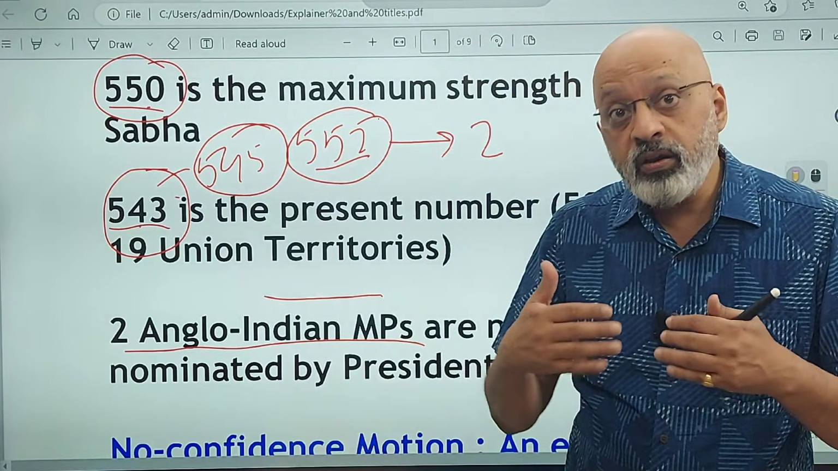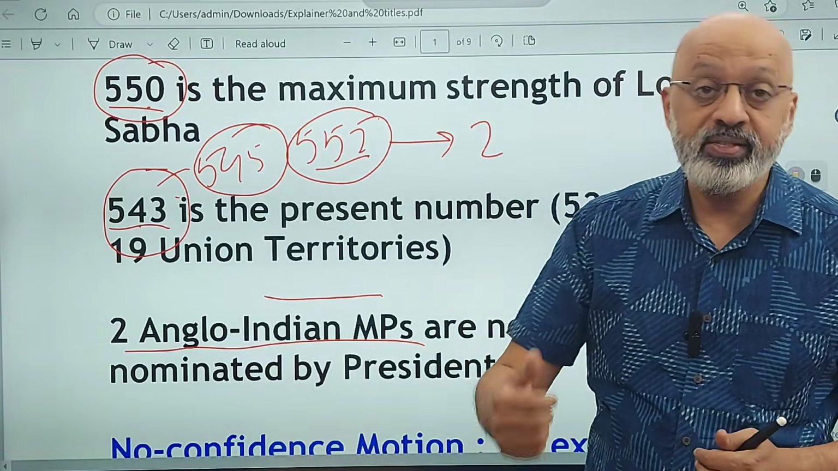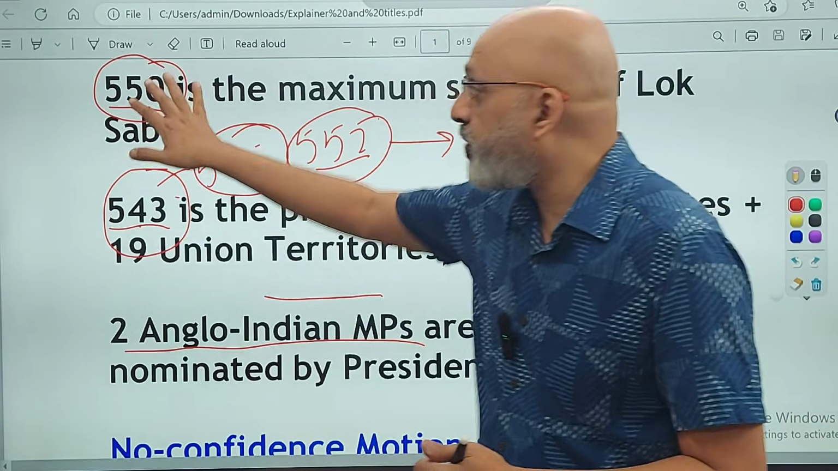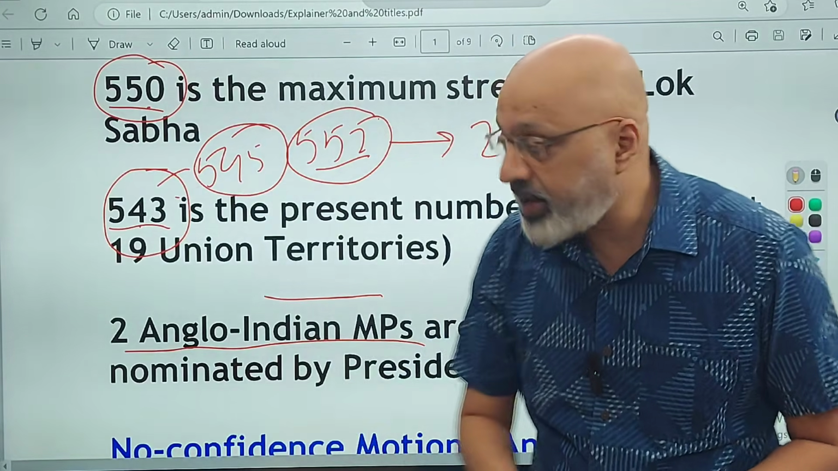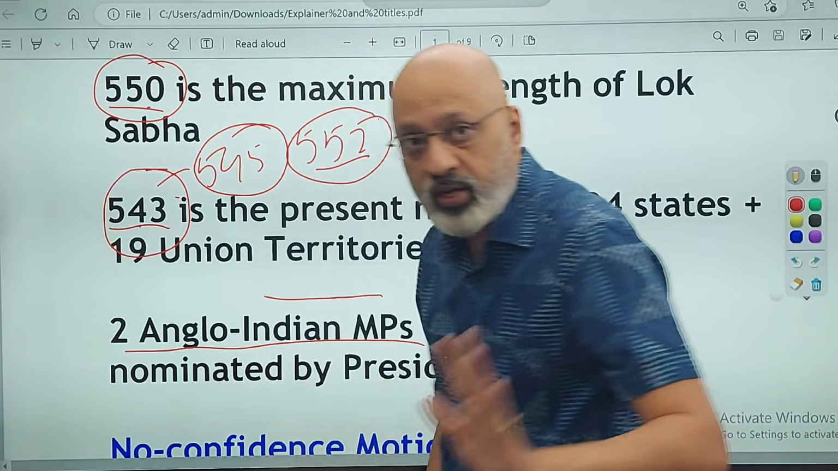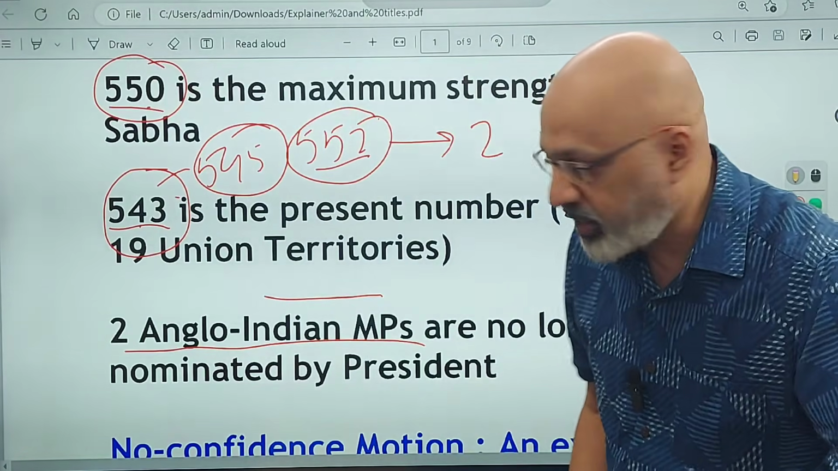So that will happen, in which case the number of Lok Sabha constituencies subsequent to 2026 could actually increase from 550. But till then, 550 is the maximum. But right now, the number is 543. So the present strength of the Lok Sabha is 543. I hope this is clear now.